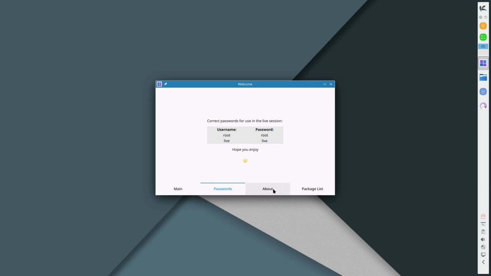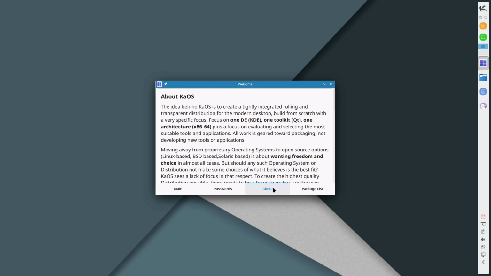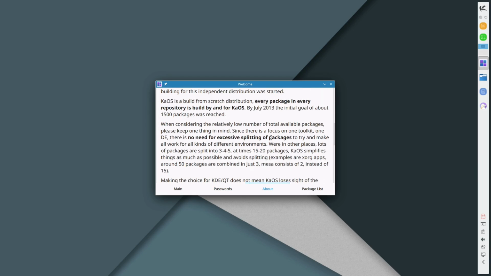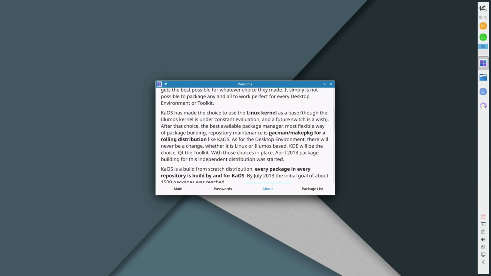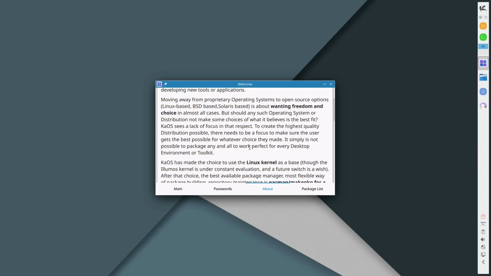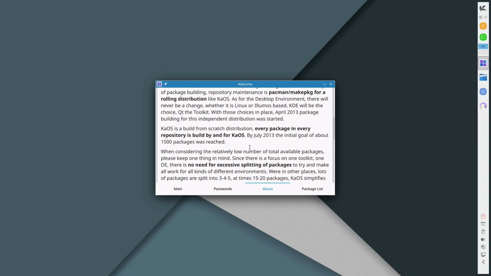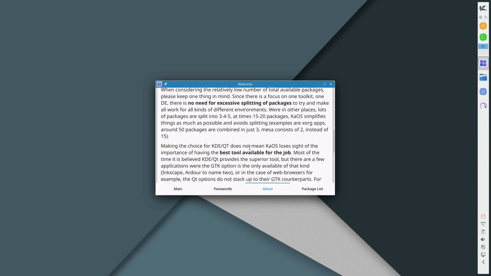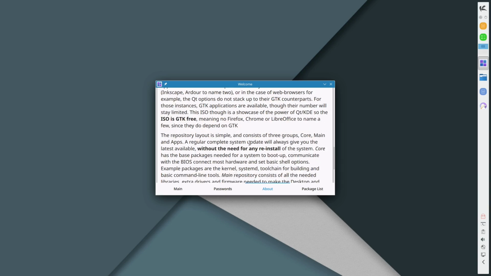That's something that is missing from some distributions. You might need to go around and hunt around for what their defaults are. We have the basic about, which gives us the information. I'm just going to see if we have any mention of air conditioning in this over here. Hopefully we don't, but we'll see.